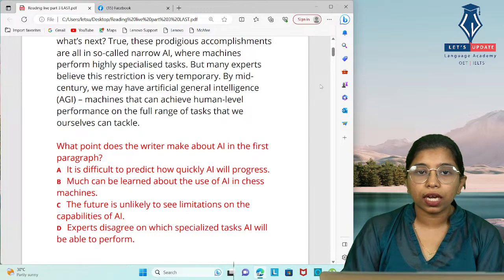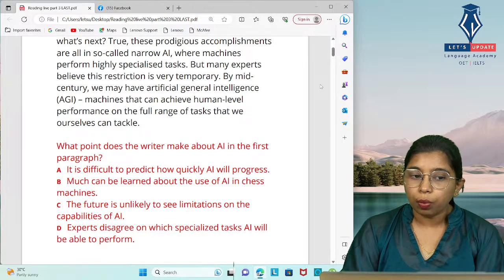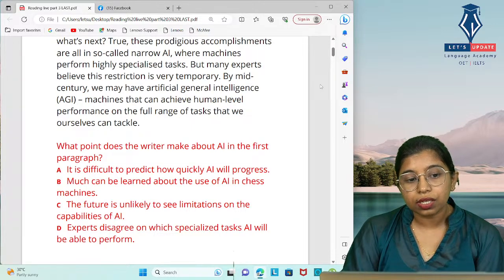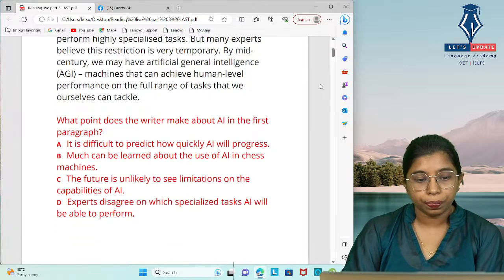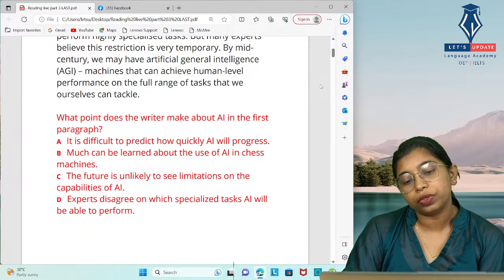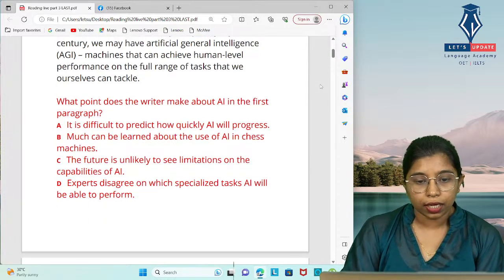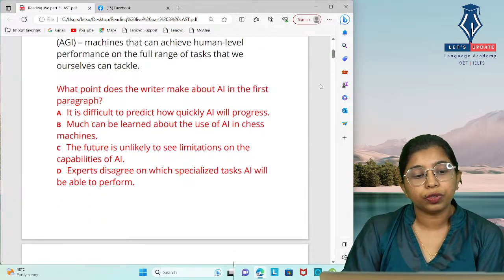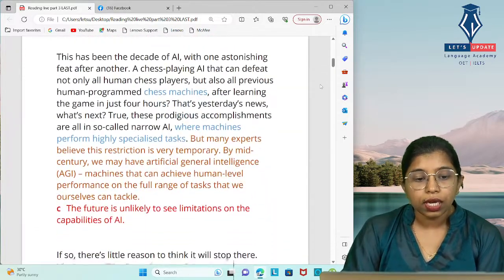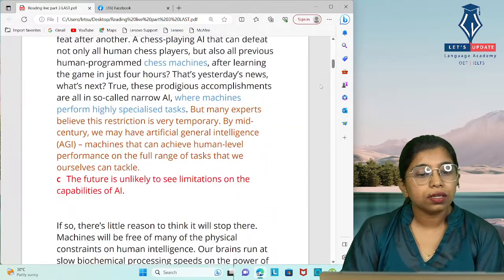In this paragraph, they are discussing what AI can do nowadays, what the limitations are, and what can be expected in the future. That is what the writer discusses, and now we can look at the options. Thoroughly analyzing them, we can see the answer is C.